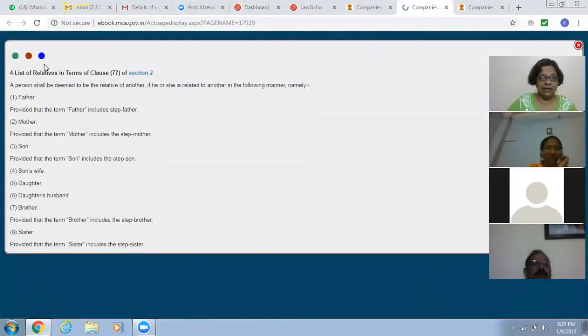So let's have a look at, there are some 8 relationships provided here under the Companies Act which you need to consider. Now bear in mind, if it is a listed company, you have to look at the provisions of the listing obligations and disclosure requirements to know exactly who is a related person, because there is a bit of a broader definition in the listing obligation and disclosure requirements than what is stated in the Companies Act.